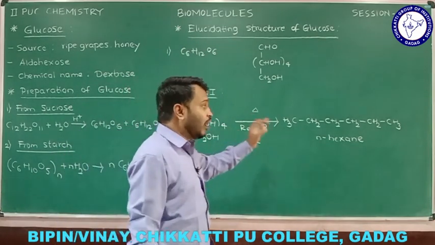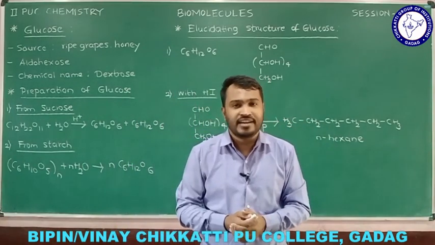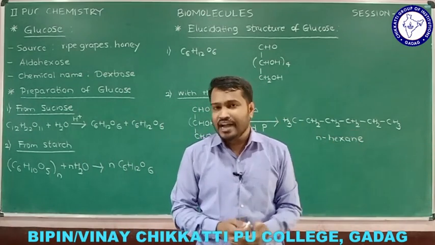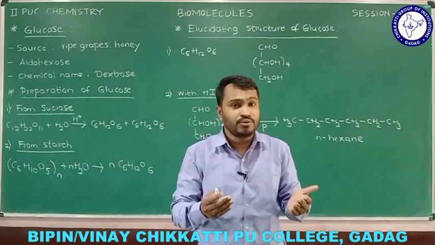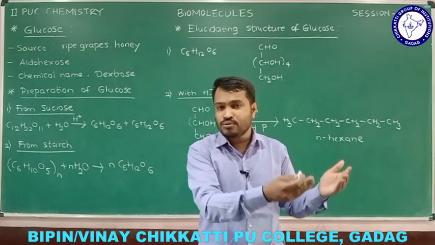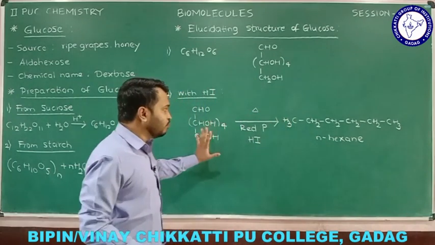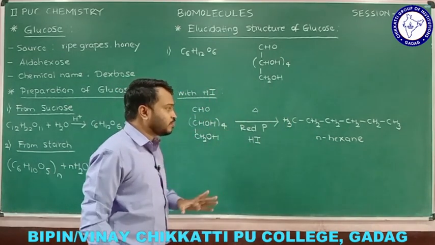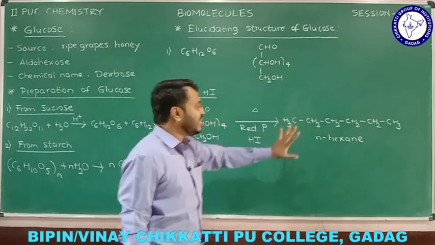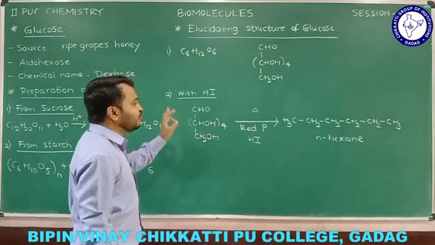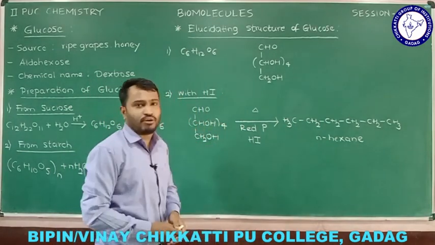Try to know how the reaction is and how the question would be asked from this. In the examination, you may get "show that" or "prove that" glucose contains 6 carbon atoms in a straight chain. So how did we come to know that? By this reaction. When you take glucose and heat it in the presence of red phosphorus and HI, we get n-hexane. From this experimental data, we came to know that glucose contains 6 carbon atoms in a straight chain, and that is the conclusion drawn from it.